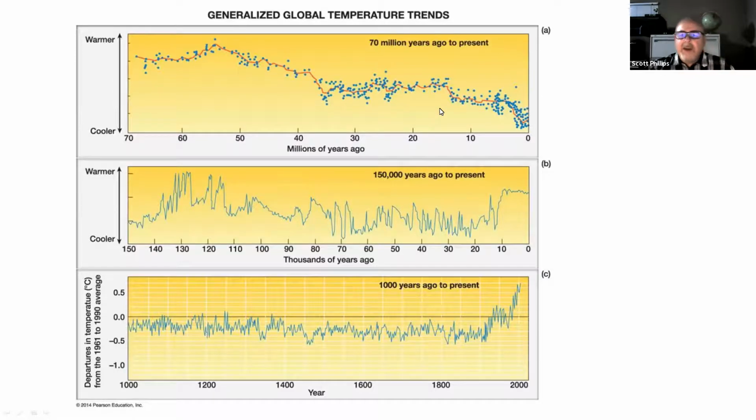And now, how do we know the climate has changed in the past? Well, it's because we use things in nature to tell us, and I'm going to go over that separately. But using things in nature like tree rings or ocean sediments, we can get a general sense of how things have changed, although not perfectly like weather stations. We can get a general sense of how the climate has changed over long periods of time, shorter periods of time, and even shorter periods of time, including modern weather records going back a couple hundred years, or in some cases longer.